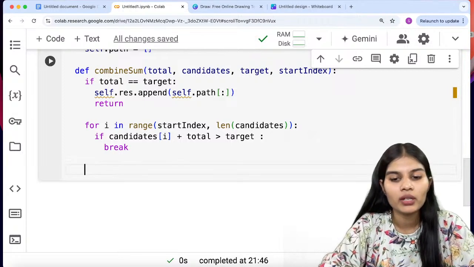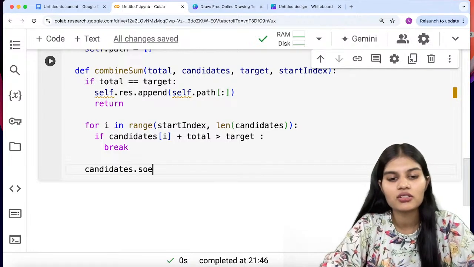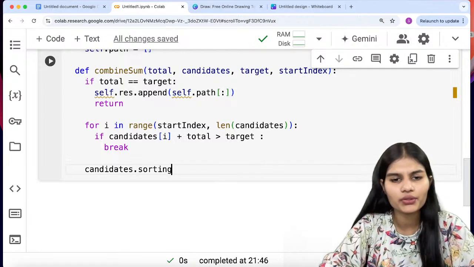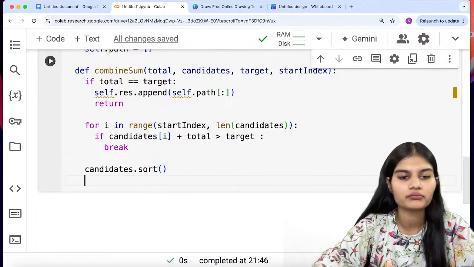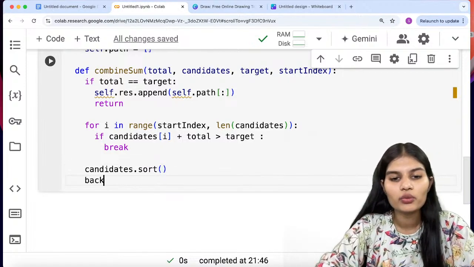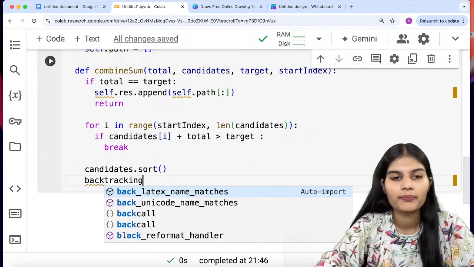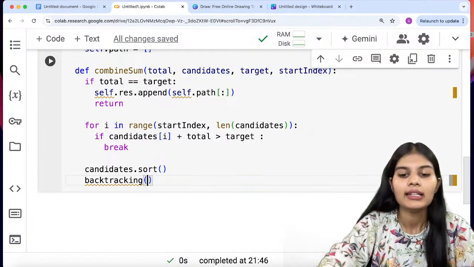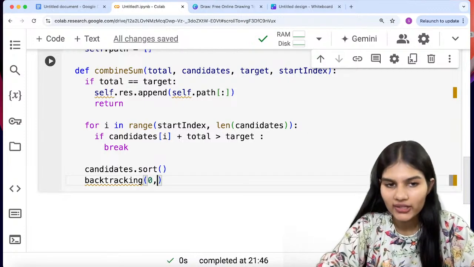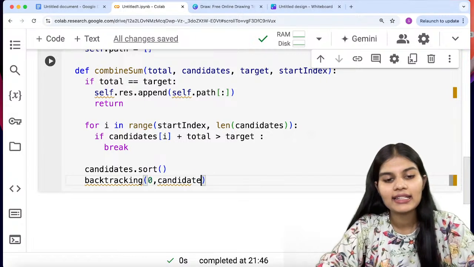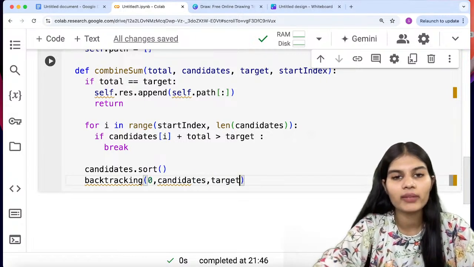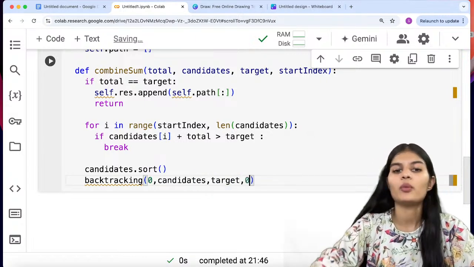So what I'll do, I'll write over here in that case candidates dot sort. I'll try to sort the values also. Okay, sort function, and we'll be using backtracking here. So backtracking, I'll be putting a few initial values. Backtracking means starting with 0, then I'll be putting the candidates. Then we'll check with my target value and ending up with the 0.